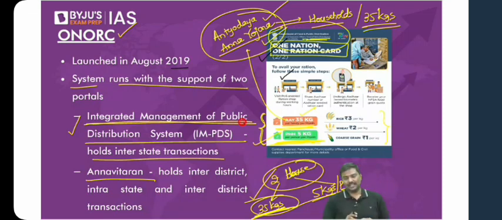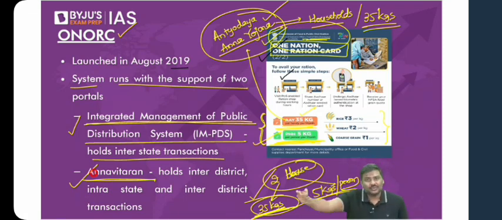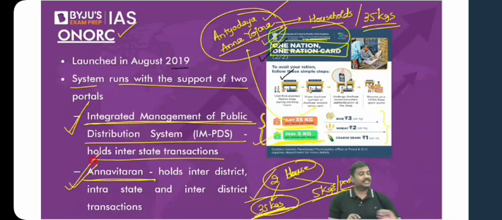All the interstate transactions are recorded in the IMPDS. And we have one more portal here, Anna Vitran Portal. All the inter-district transactions are recorded on the Anna Vitran Portal. So why two different portals like this? Basically for distribution planning. For example, as a central government, don't you want to find out how many beneficiaries are moving from one state to another state so that you can allocate more food grains to the second state? That is the reason for better planning and management of the public distribution system. We have two systems here, IMPDS as well as Anna Vitran Portal. Okay, so this is one very important reform.